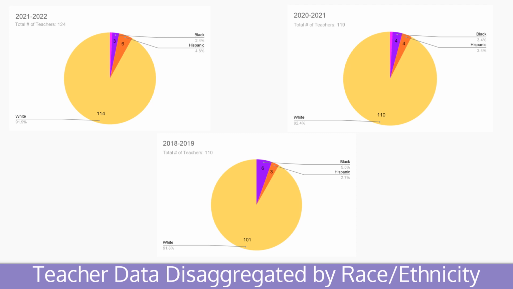Our Black teachers has decreased on the other hand. In 2021 to 22, we had 3. In 2020 to 21, we had 4. And then in 2018 to 2019, we had 6. So it has decreased over time. And as you can see, we have a very small pink line in our pie graph that represents the Asian teachers. We did not have any Asian teachers in 2018 to 2019, but we did have 1 Asian teacher in 21-22 and 20-21.